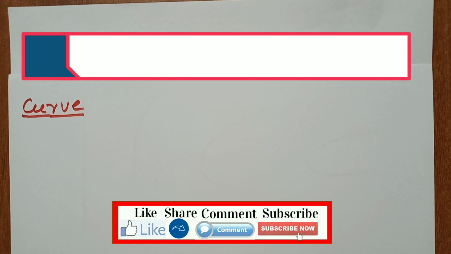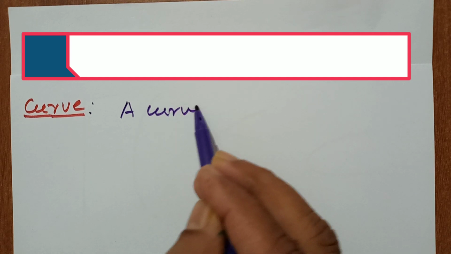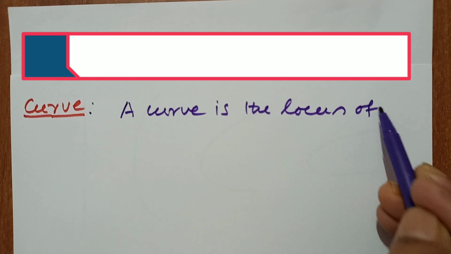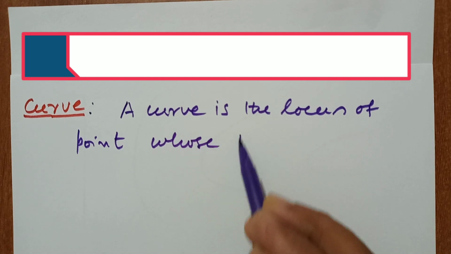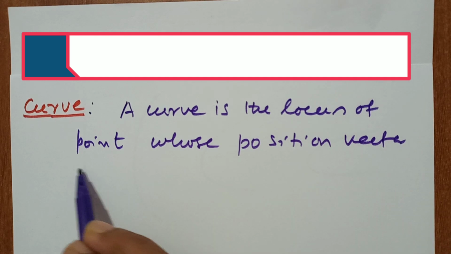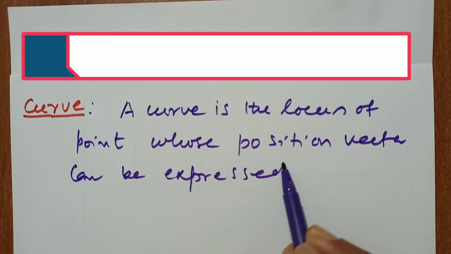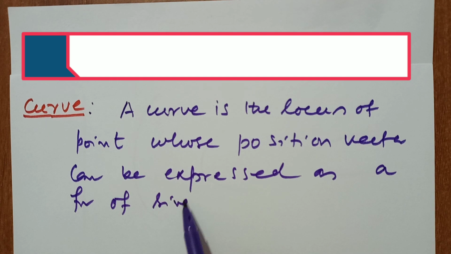Today we will be talking about curvature. First we will explain what a curve is. A curve is the locus of a point whose position vector can be expressed as a function of a single parameter.